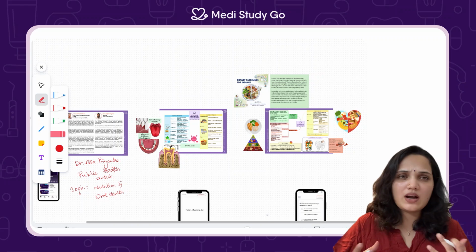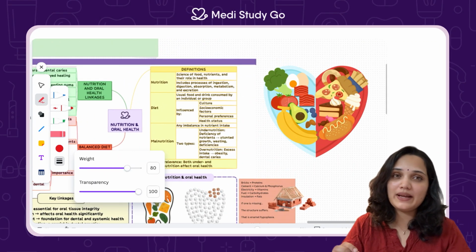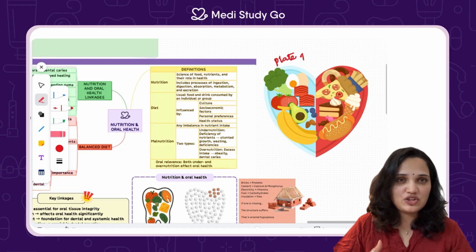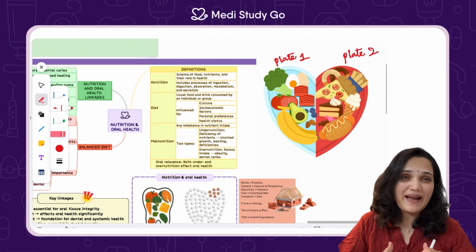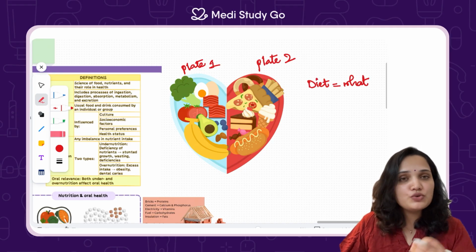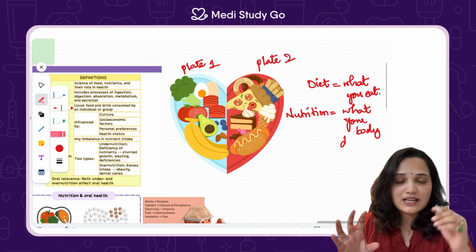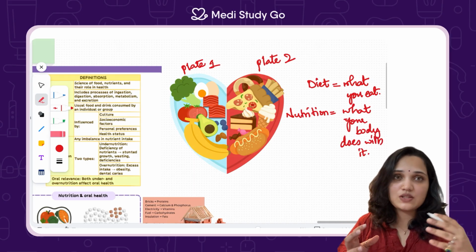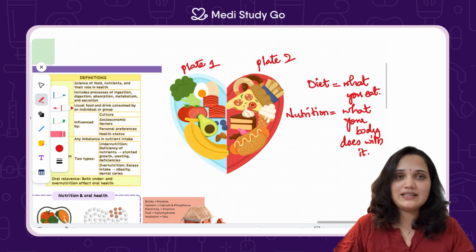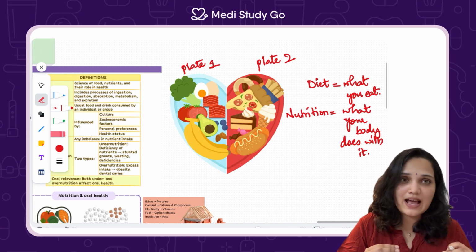So first let's work out some terminology. Imagine two plates. One plate has your rice, your dal, your vegetables, your home cooked food, and another plate has your chips, cola, packaged snacks. Both are diets. But what about nutrition? Nutrition is what happens after you swallow. Diet is what you eat, whereas nutrition is what your body does with it. Digestion, absorption, and utilization. If you understand that difference, you just unlocked one major exam question.